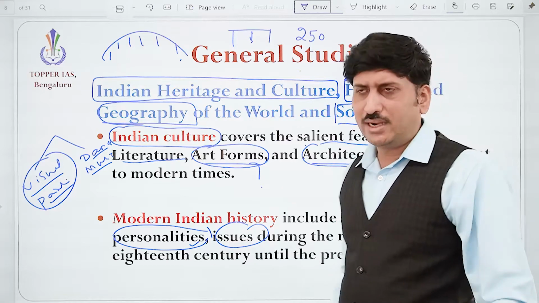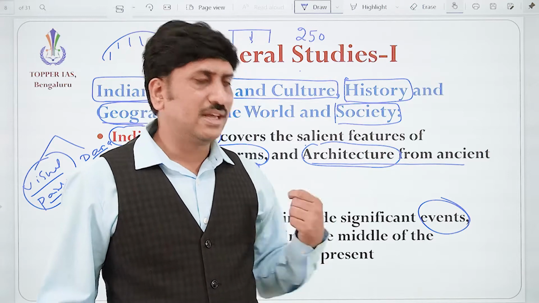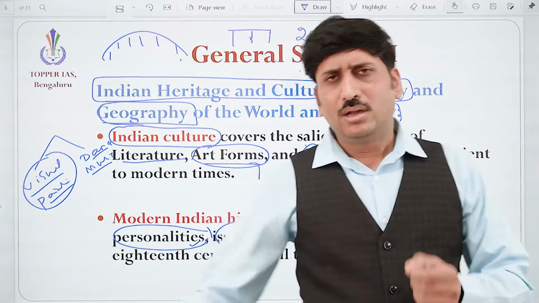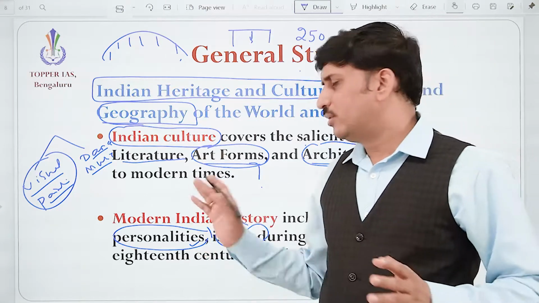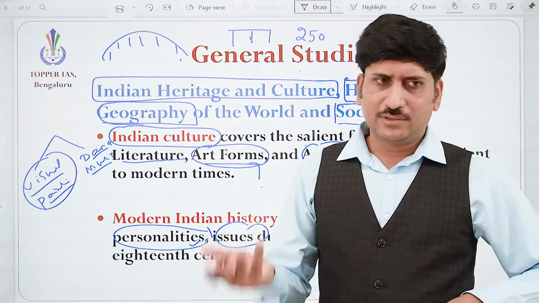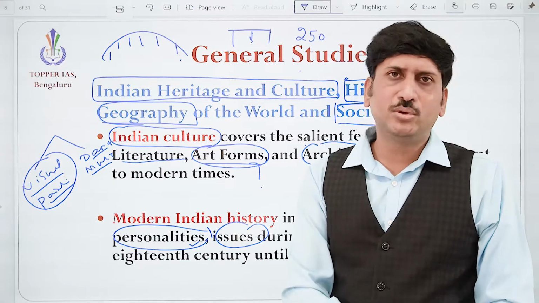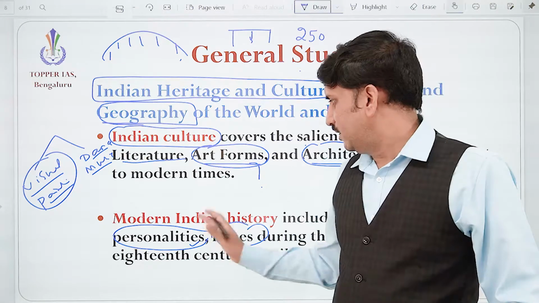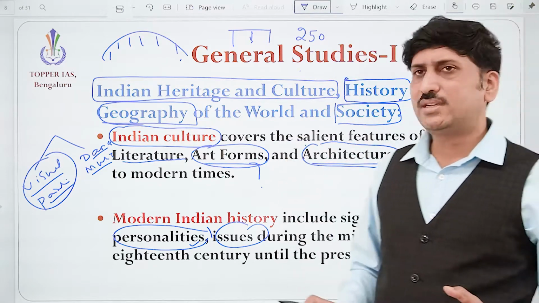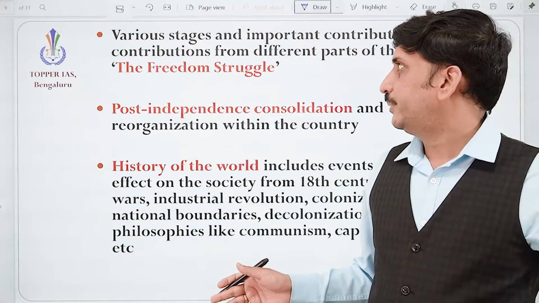Okay, we need to understand the struggle for independence book by Bipin Chandra. Okay, so there are many books. But we'll stick to the basic books list that we have understood. Like the freedom struggle book by Bipin Chandra and the NCERT books. Fine. And here it may not be mentioned like ancient and medieval separately, but you need to understand that in Indian culture, that is automatically incorporated. That is part of that.